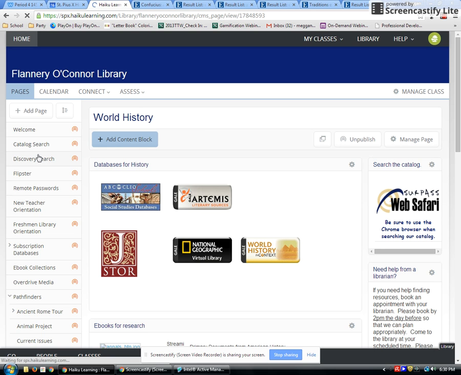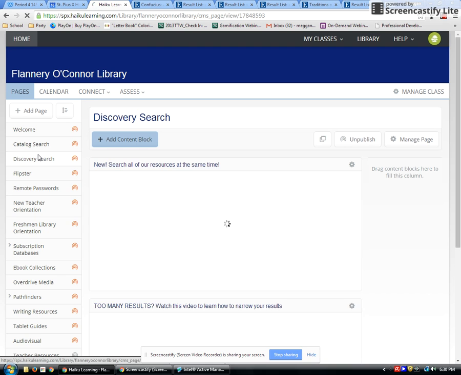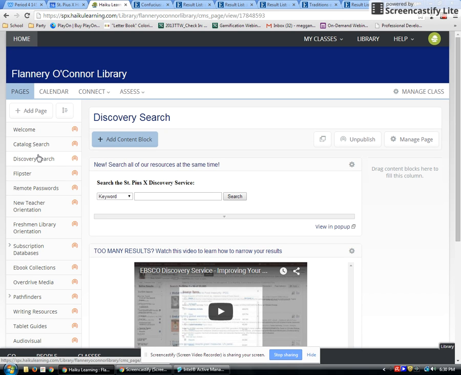Up until last year, if you wanted to use our resources, you would actually have to go into each individual database and try and keep track of what databases you've already used and which resources you got there. And that's a good way to work. It allows you not to get overwhelmed, but it's also easy to forget what you're looking for or where you've looked. So we're going to start here. And our discovery search searches all of our databases at one time. And when I say all of them, there's a few that it doesn't, but it's getting most of your resources and our books.